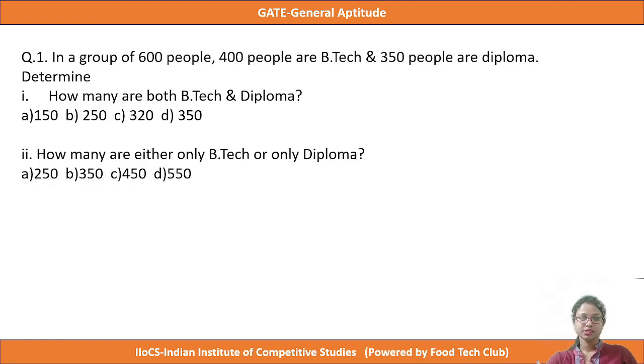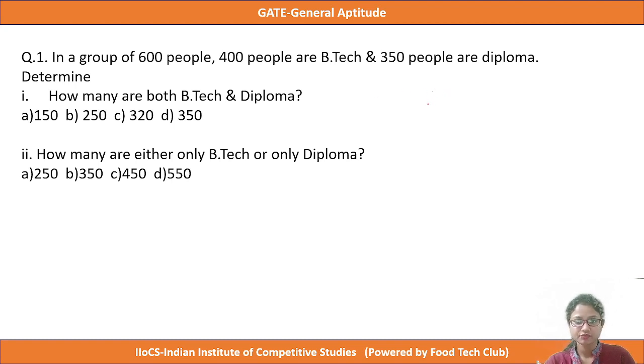So now let's do a problem. The first question is, in a group of 600 people, 400 people are BTech, 350 people are diploma, and determine how many are both BTech and diploma. So at first we will draw the Venn diagram.